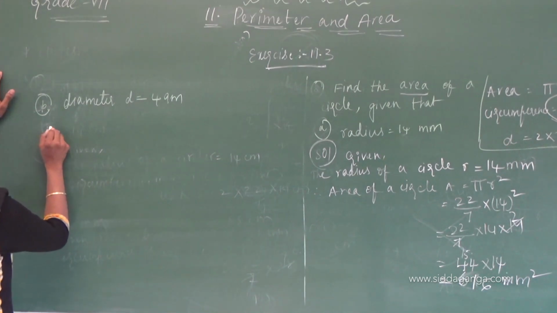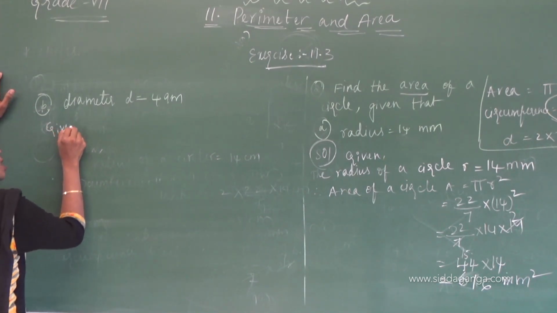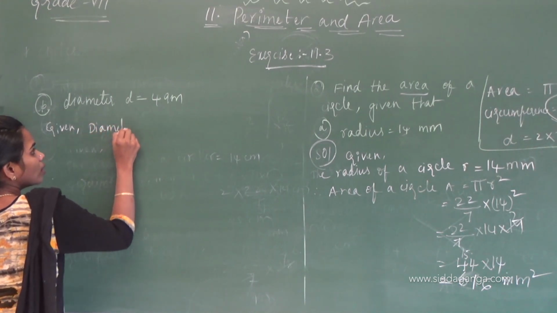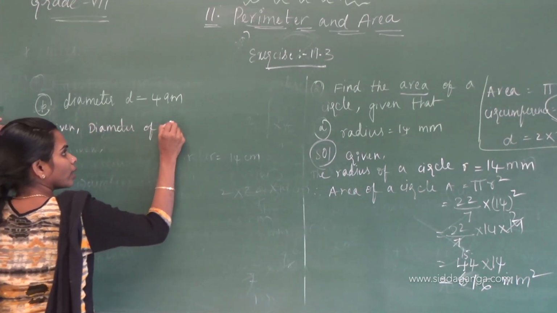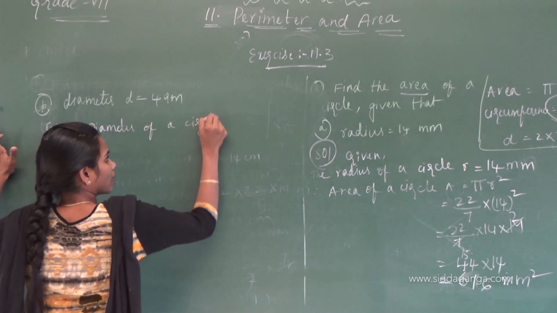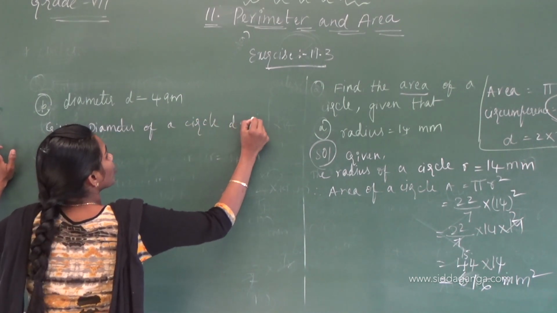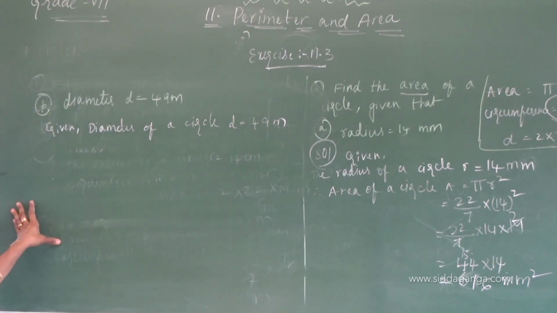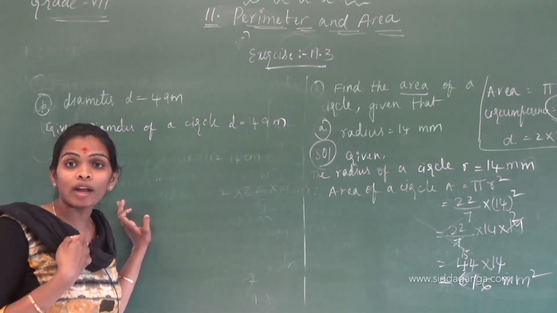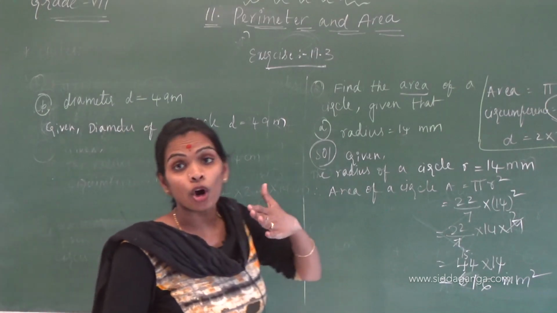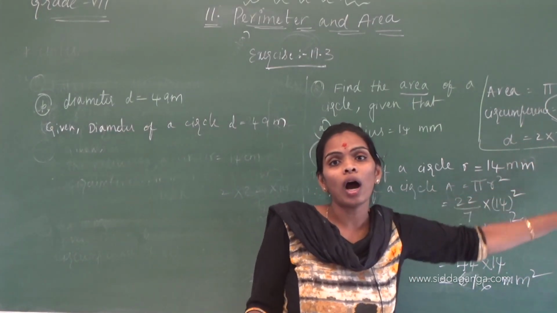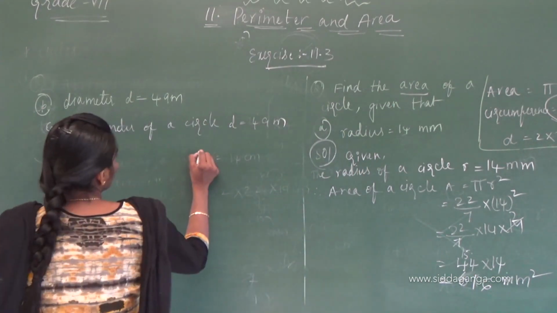We know that the given diameter of a circle D equals 49 meters. But according to what we have known, what is the diameter? 2 into r.